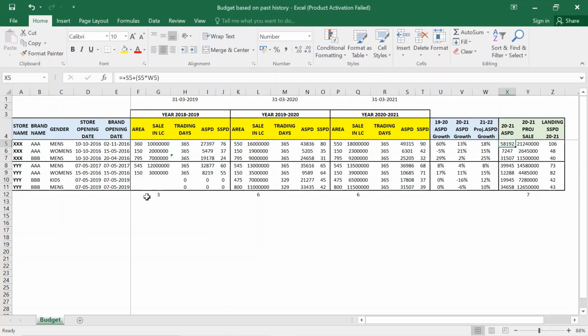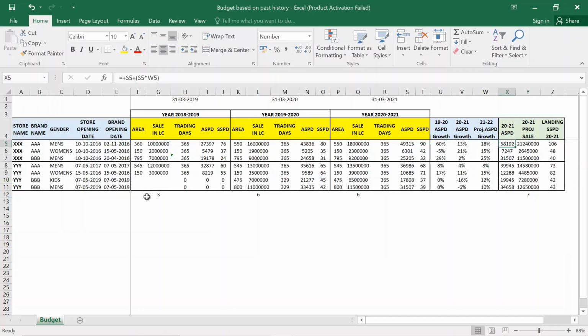So I'm expecting that this store from 49,000 will go up to 58,000. That's my gut call based on the store combination. Depending on person to person, you can take 12% or 15% whatsoever. I'm just showing how you compute this budget. For me, I am expecting that this store should do 18%. So the ASPD which I am expecting is 58,192, and the landing SSPD will be 106 rupees.